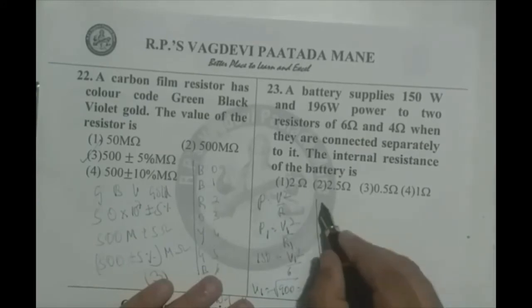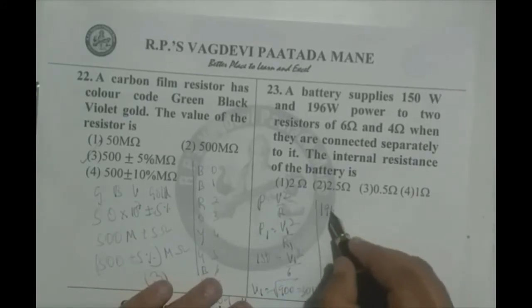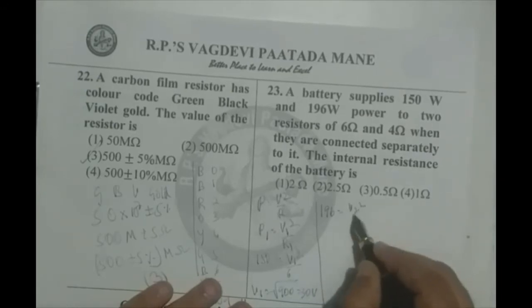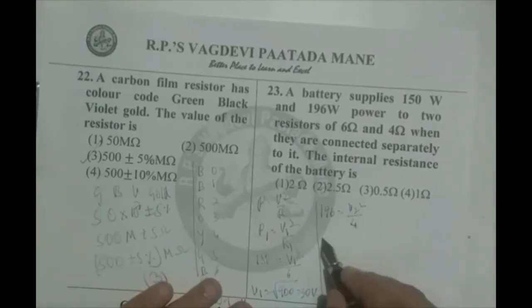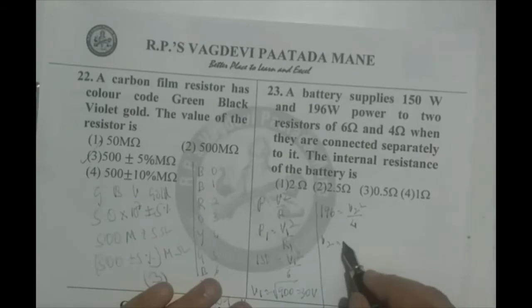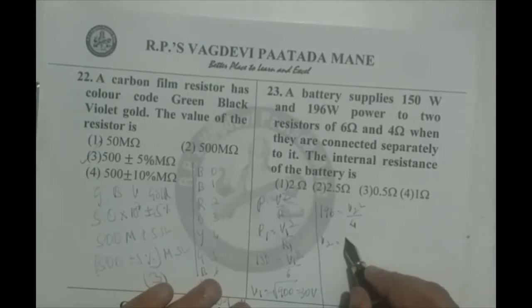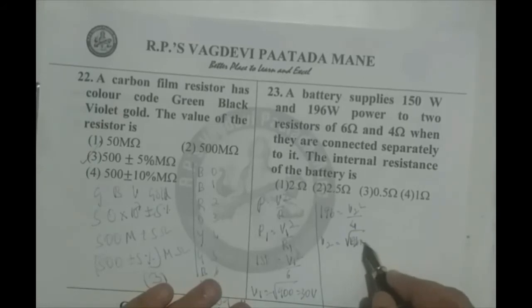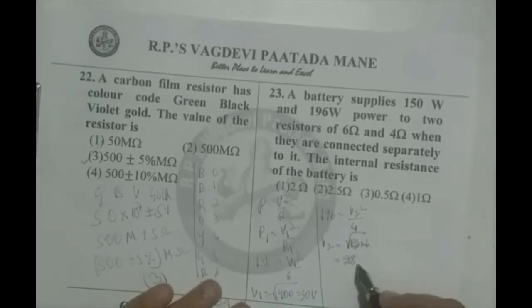In the same manner for P2, 196 equals V2 square by 4. So V2 equals root of 196 into 4, which amounts to 28 volts.